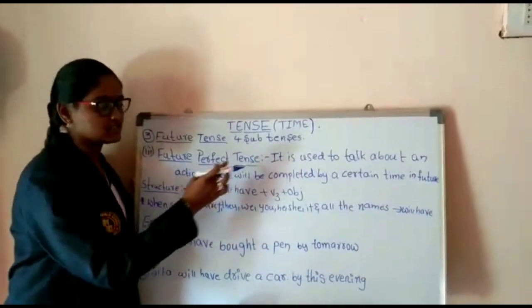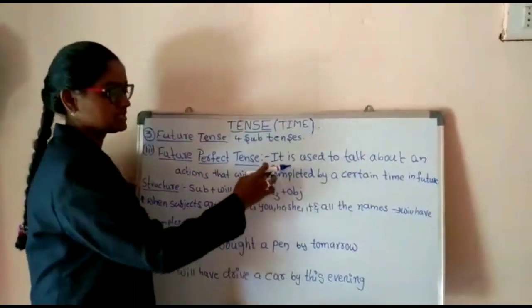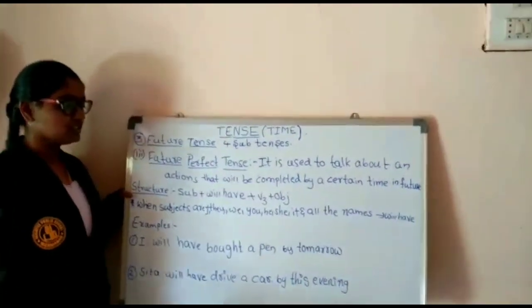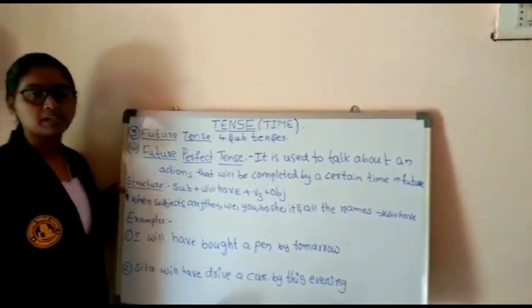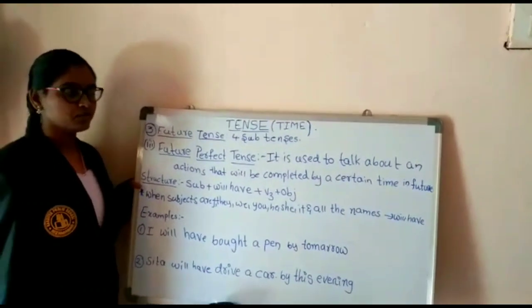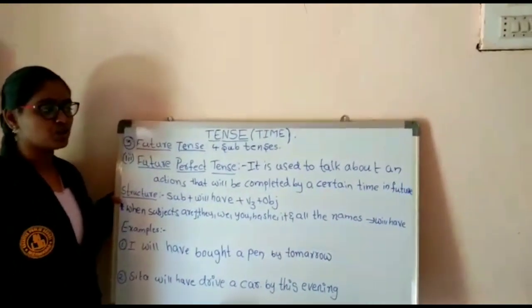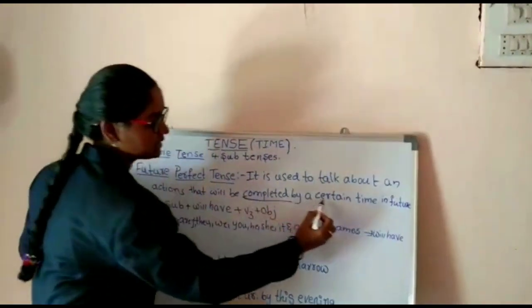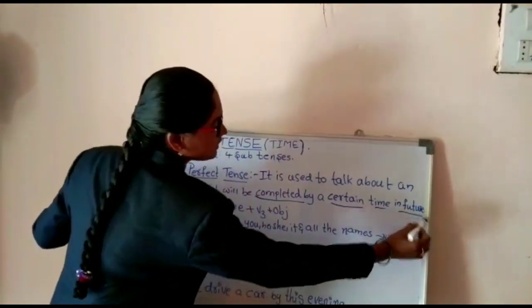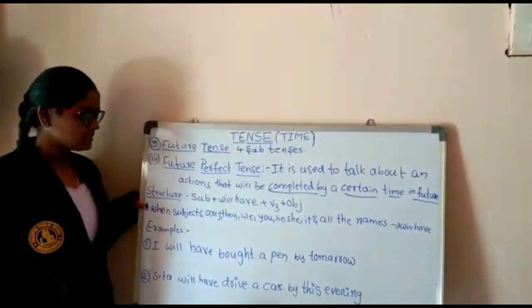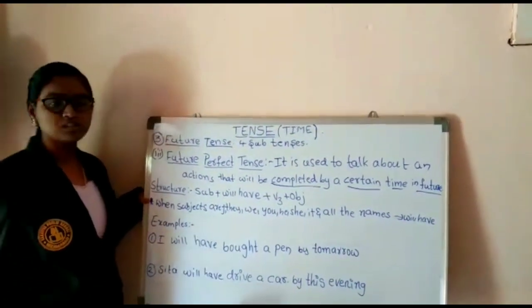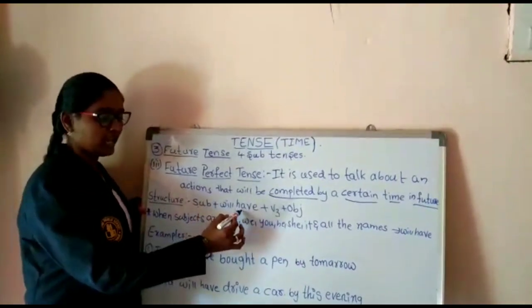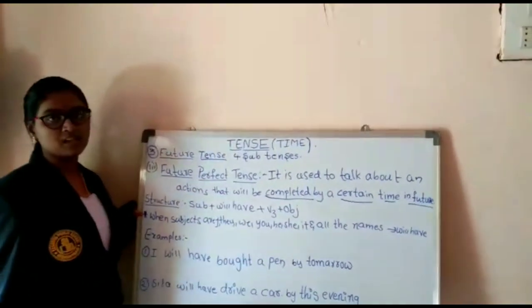Future perfect tense. Definition of future perfect tense is nothing but it is used to talk about an action that will be completed by a certain time in future. Let us see the structure. Structure of future perfect tense is nothing but subject plus will have plus V3 plus object.